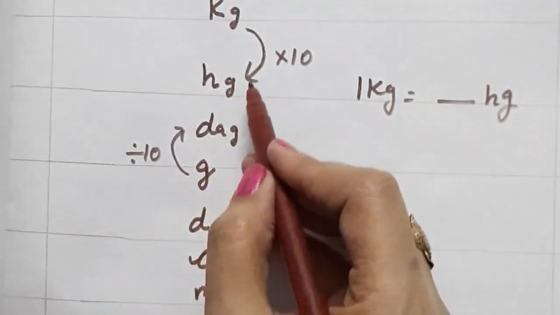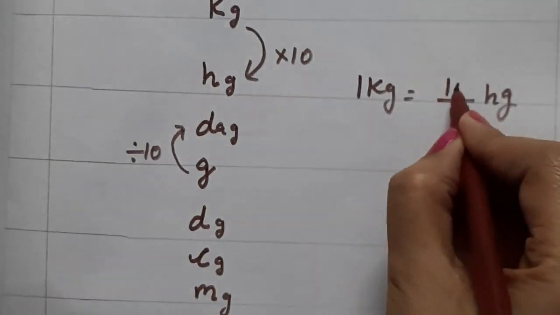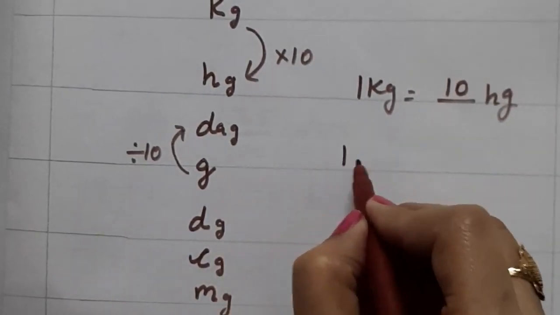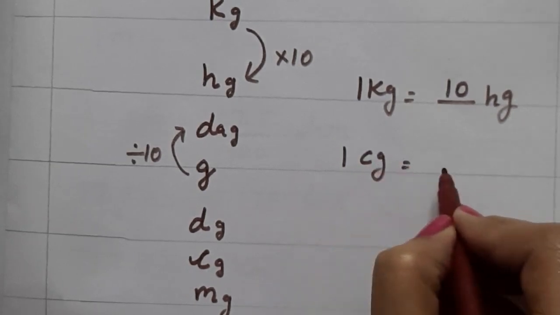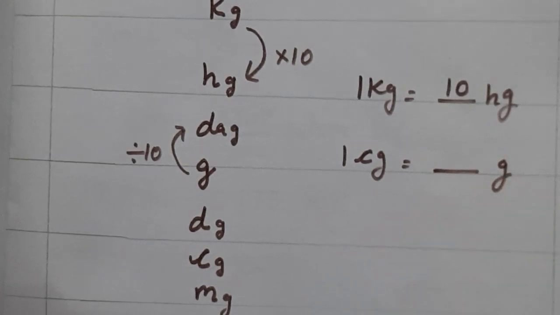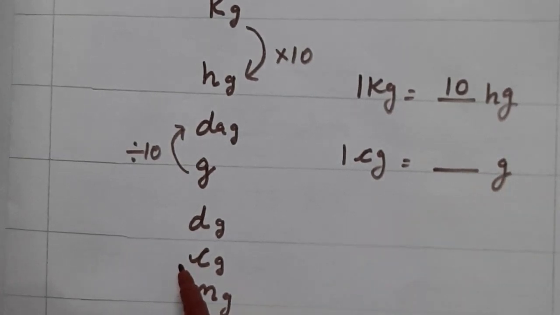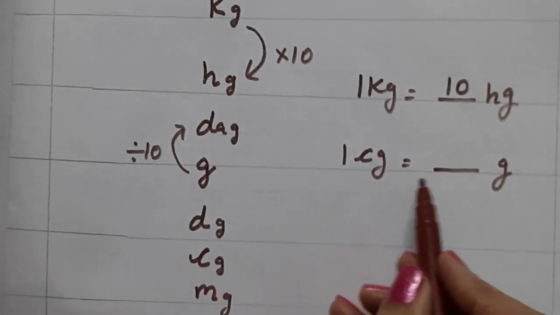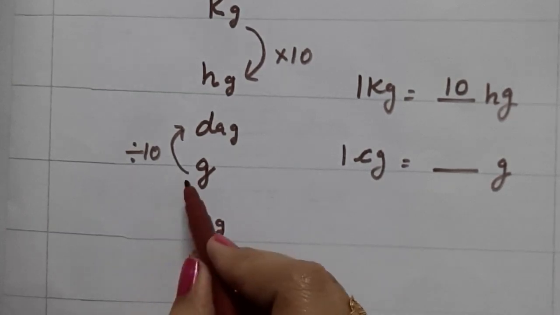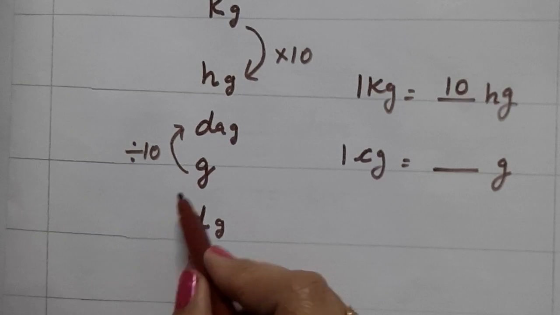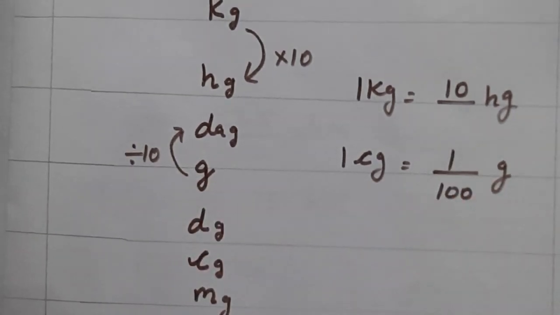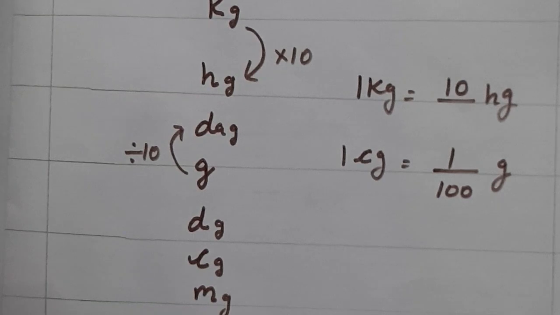Look here, 1 kilogram, 10 hectogram. And now tell me 1 centigram is equal to dash gram. Look here, centigram to gram, 2 steps from smaller to bigger. So 1 upon 100. Got it?